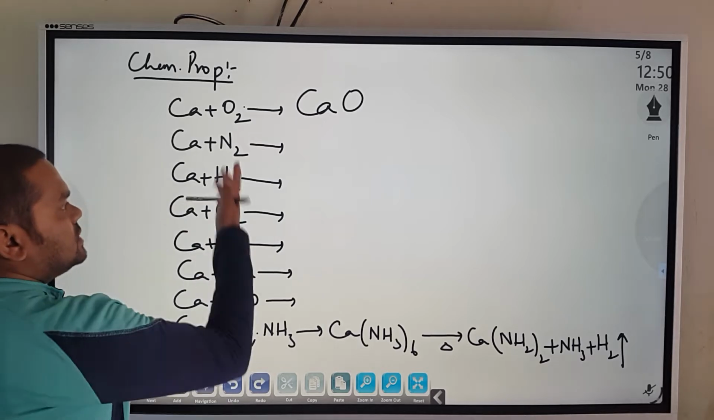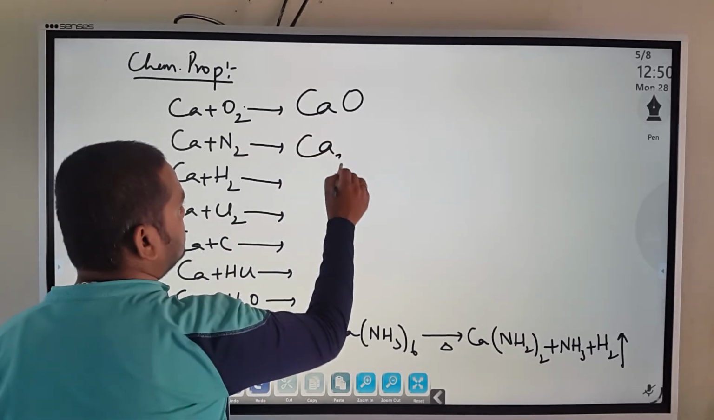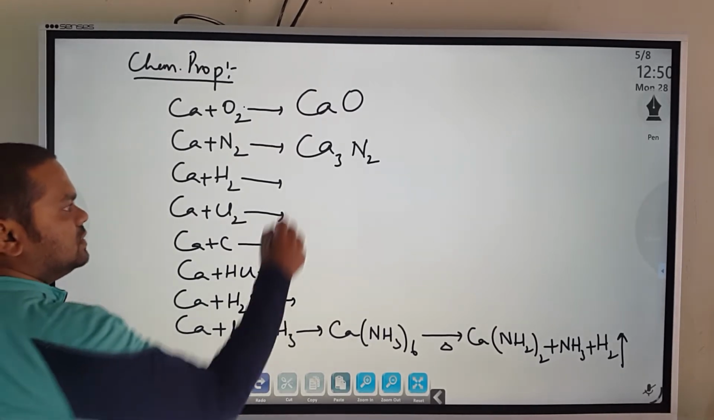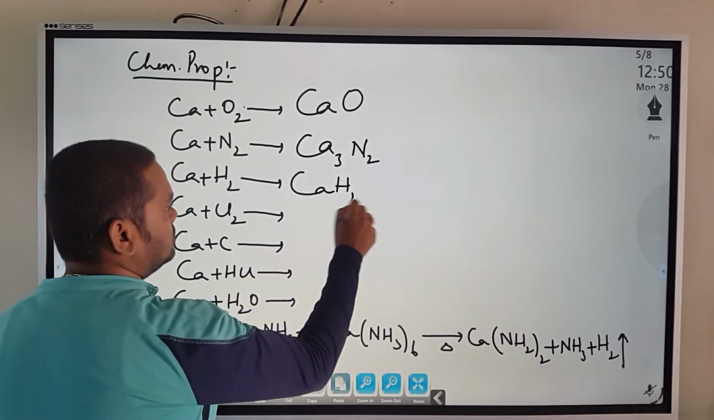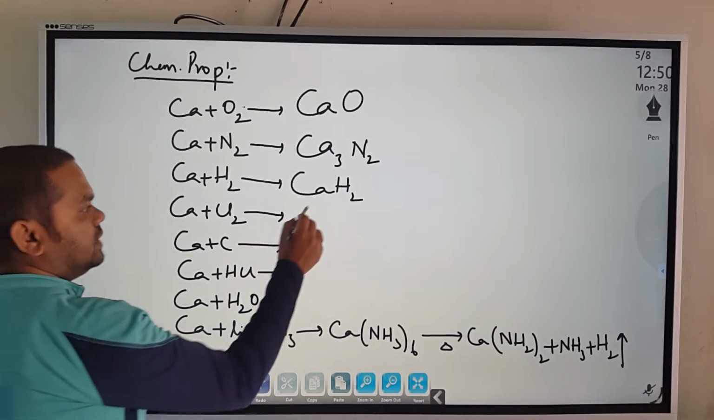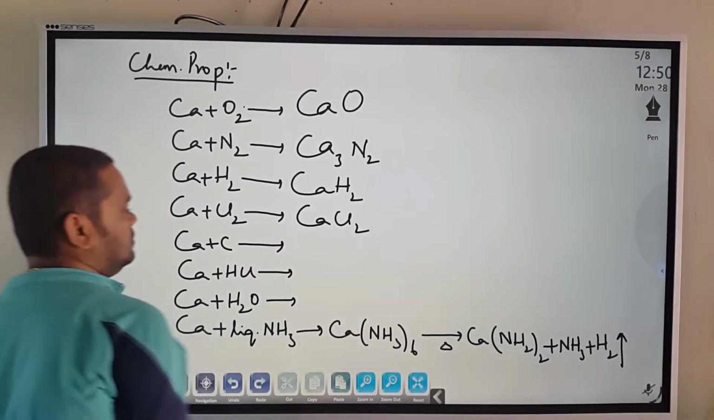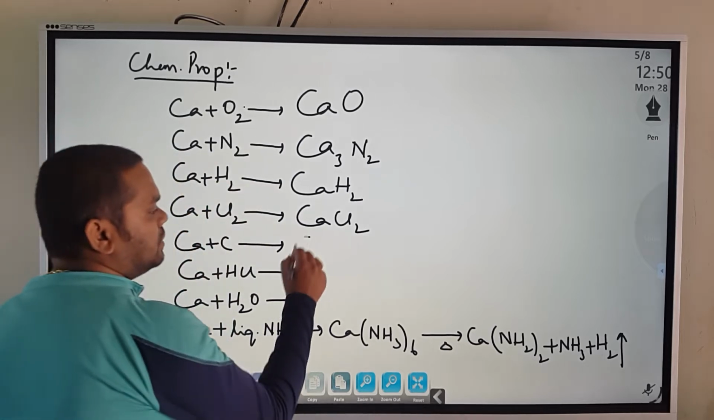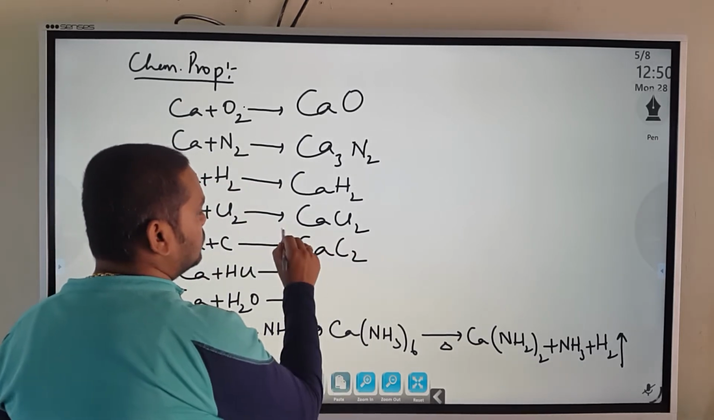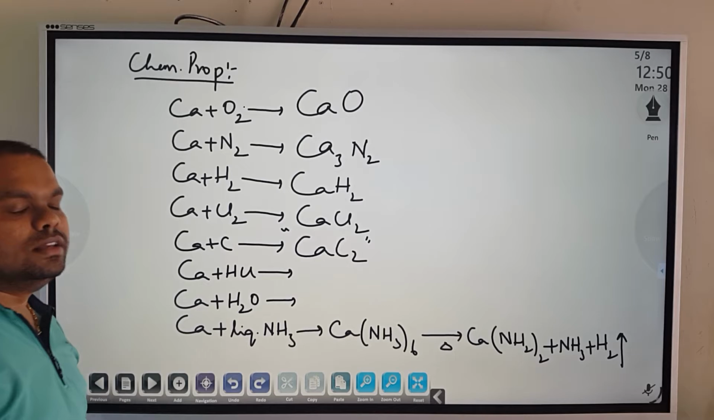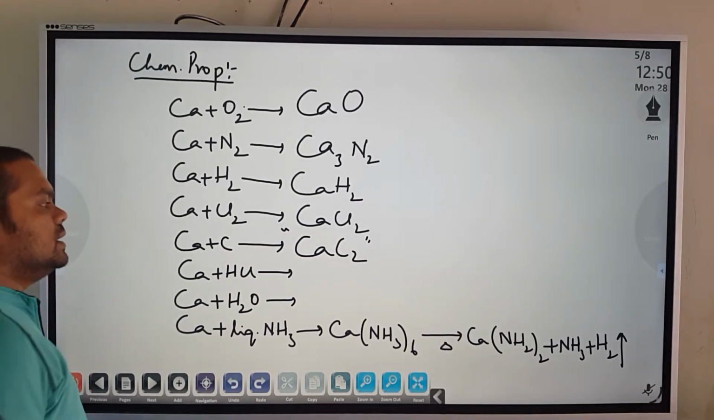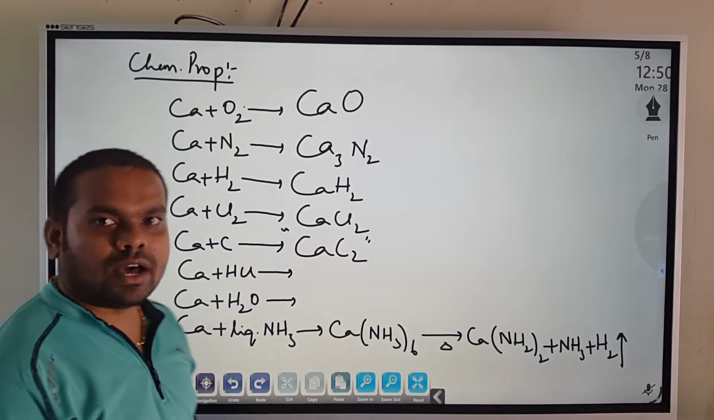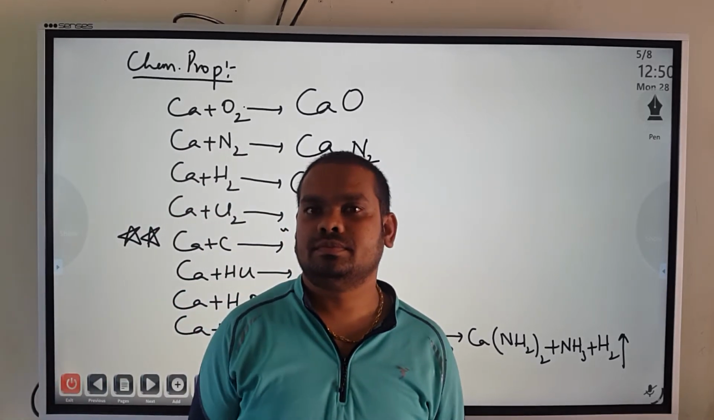Then calcium nitride. Calcium plus nitrogen forms calcium nitride, formula Ca3N2. Calcium plus hydrogen will form calcium hydride, CaH2. Calcium plus chlorine gives calcium chloride, CaCl2. Calcium plus carbon, this thing we have seen, is calcium carbide, which is CaC2. Remember this formula which we have seen earlier. On hydrolysis of calcium carbide, what does it form?